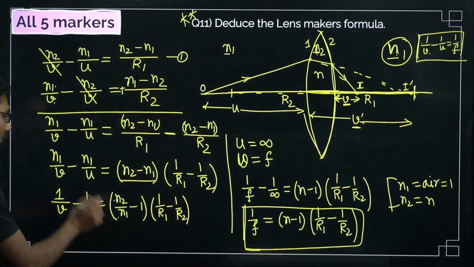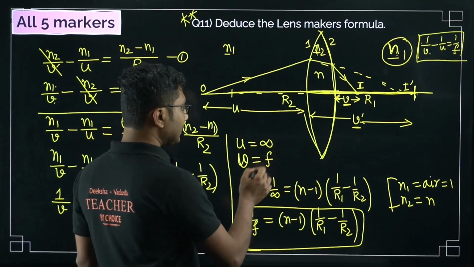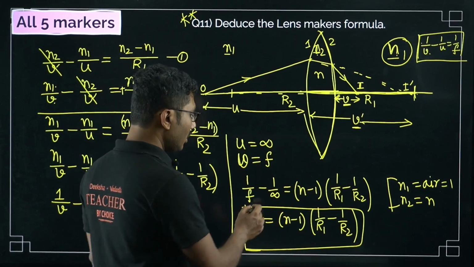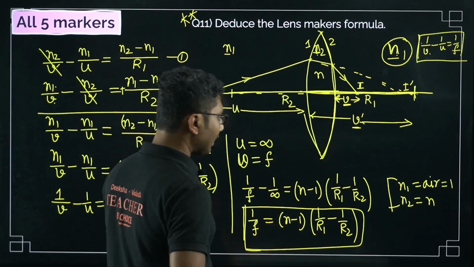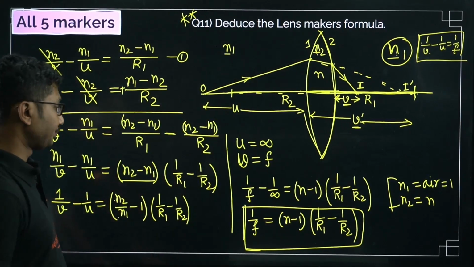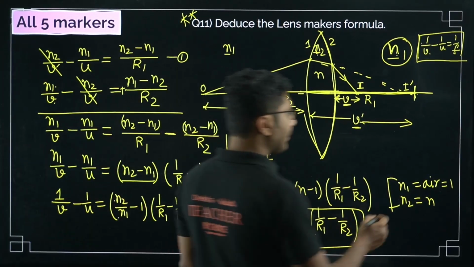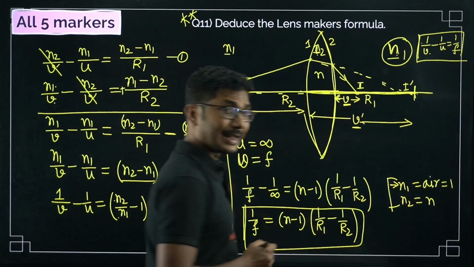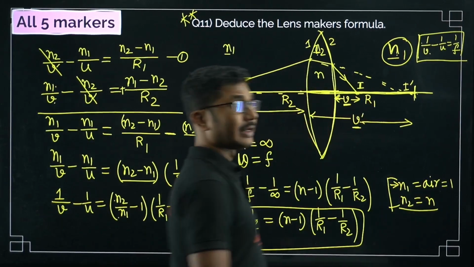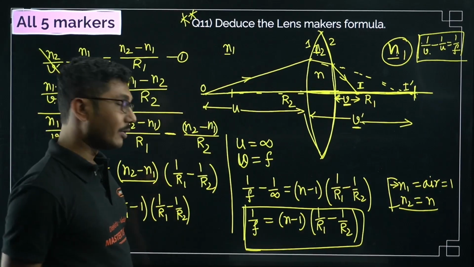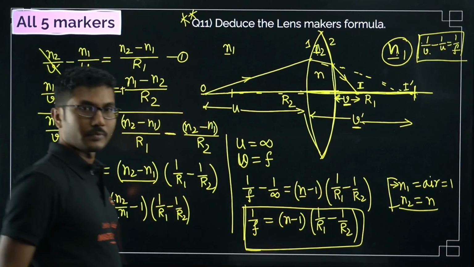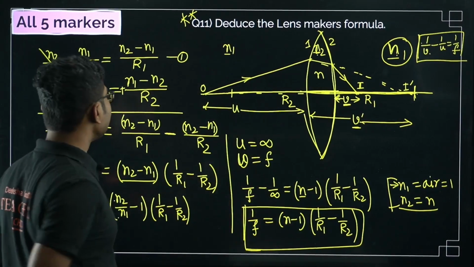So you will put that value over here. V is f, so 1 by f, and U will be infinity, so 1 by infinity is 0. You will get 1 by f equals n minus 1 into 1 by R1 minus 1 by R2. This is the lens maker's formula. Now if we consider the first medium to be air, that is N1 equals 1, and the absolute refractive index of the second medium to be n, that is from air to the medium, then this N2 by N1 basically becomes n, right? So this is how we have arrived at this relationship.